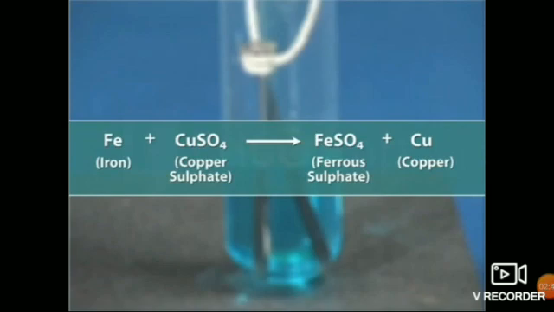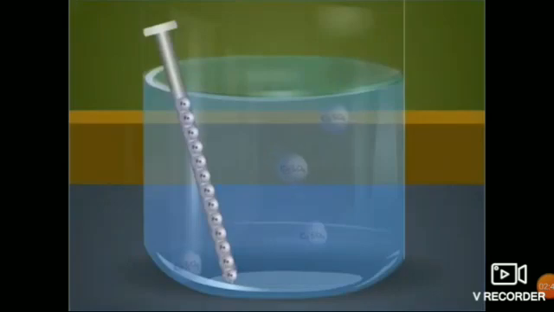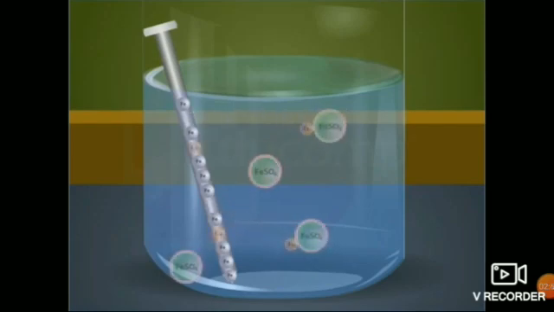In this reaction, iron being more reactive than copper displaces copper from copper sulfate solution and forms ferrous sulfate solution, which fades the deep blue color of the solution. The displaced copper is then deposited on the iron nail in the form of a reddish brown coating.